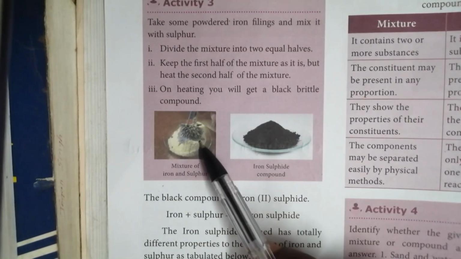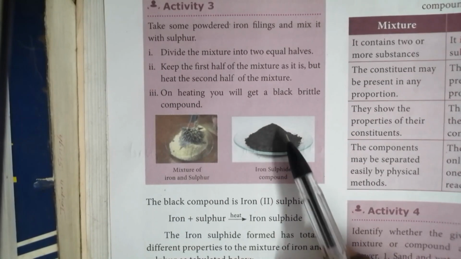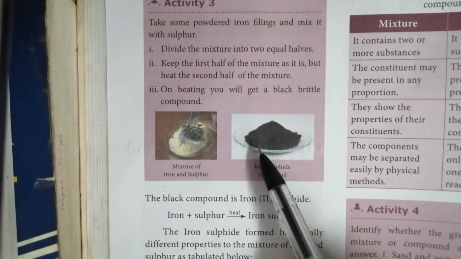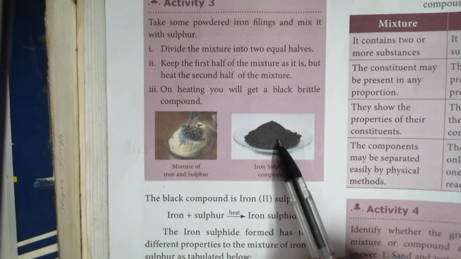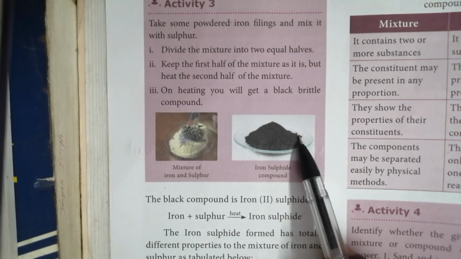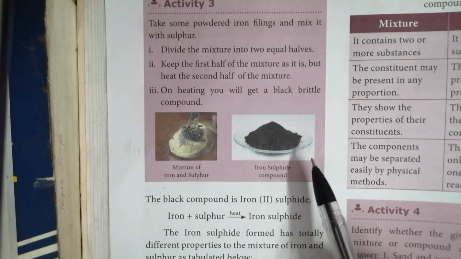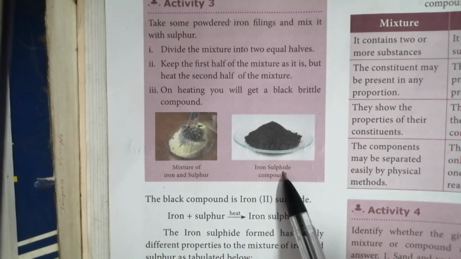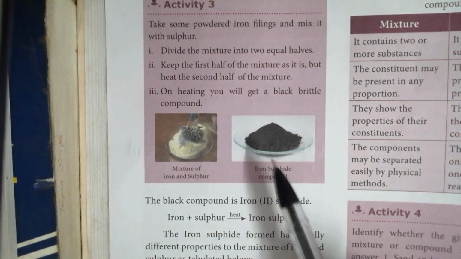So mixture means it contains two or more substances. Compound means it is a single substance. It contains iron and sulfur, but after heating we got a single substance. Okay. And one more question you want to learn: what is the color of iron sulfide? Black in color. The color of iron sulfide is black.